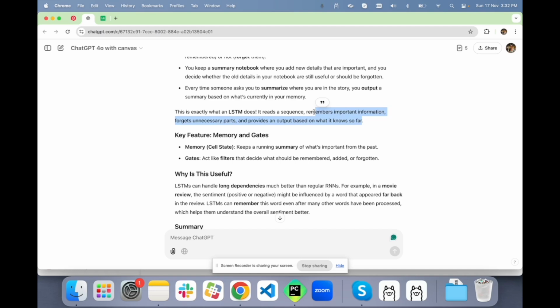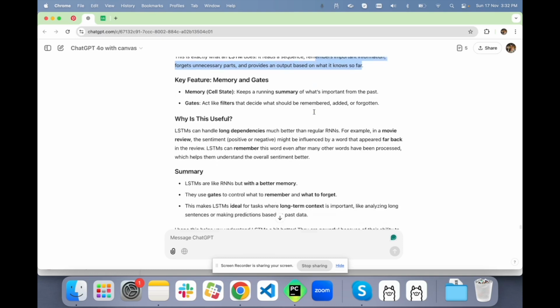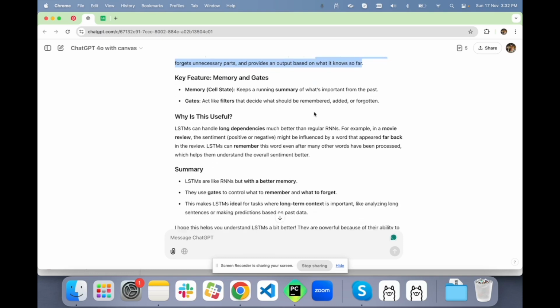It has three gates, and with the help of those gates, it decides what information to add, what information to delete, which is no longer needed, and what information to output based on these two things.